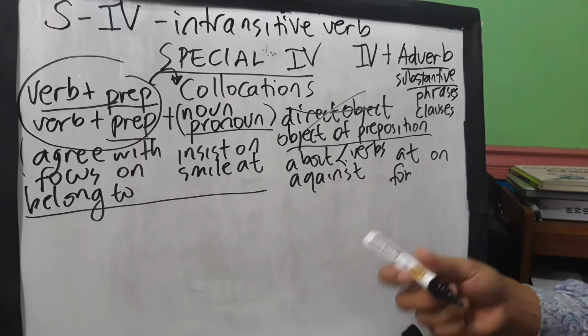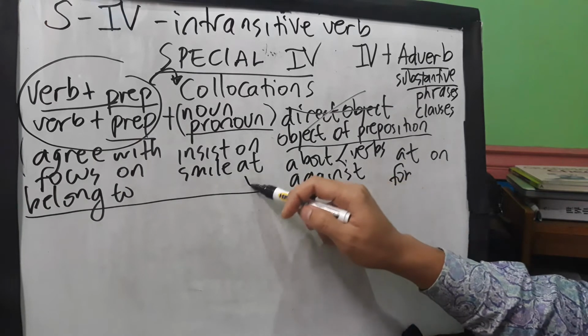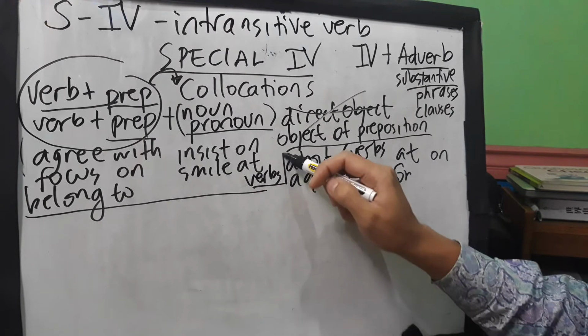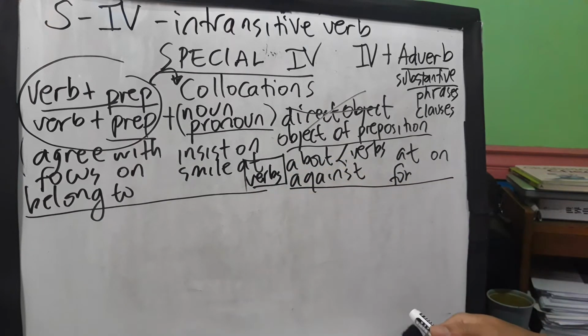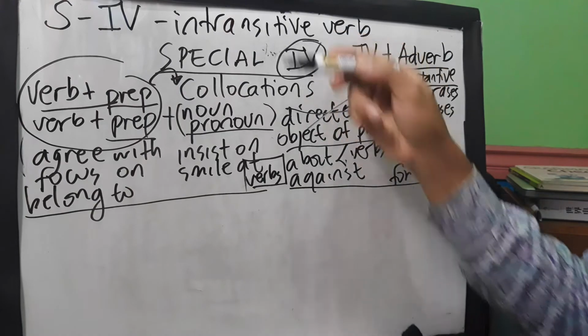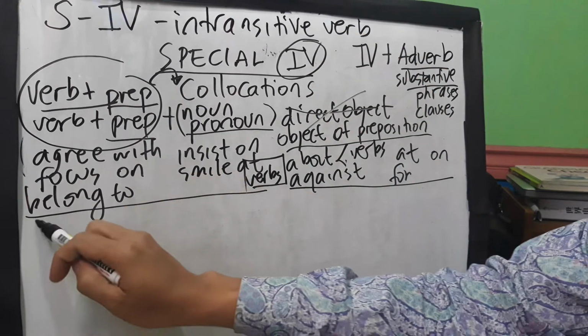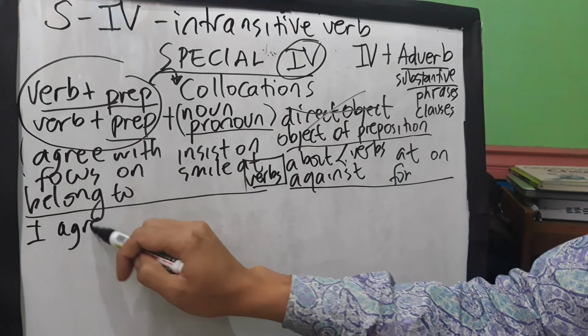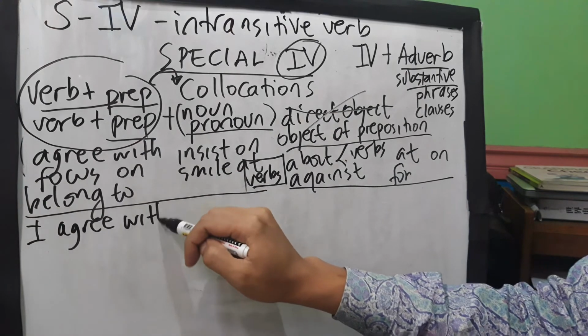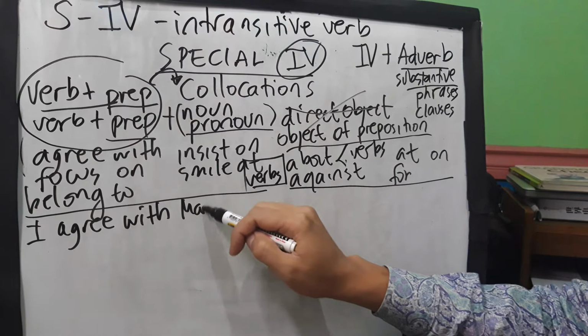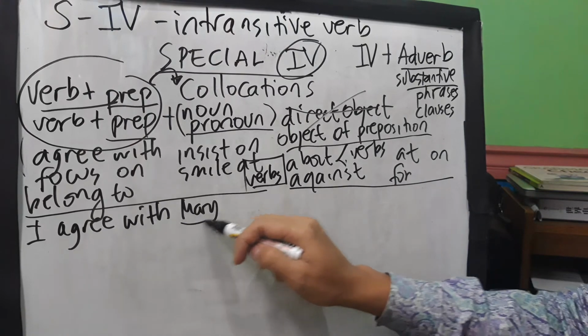So as I told you guys, all these verbs followed by these specific prepositions are always used as what? Intransitive verbs. Okay, let's have an example here. I agree. What's the preposition? With plus noun. I agree with Mary.